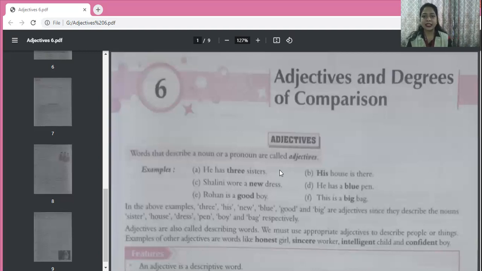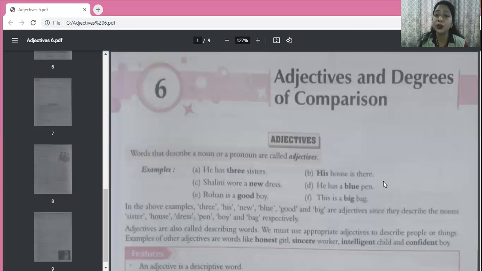Now in sentence B, his house is there. Now house is the noun. Now whose house? His house. So his is the word which is telling us that the house belongs to him. So his is the adjective over here.